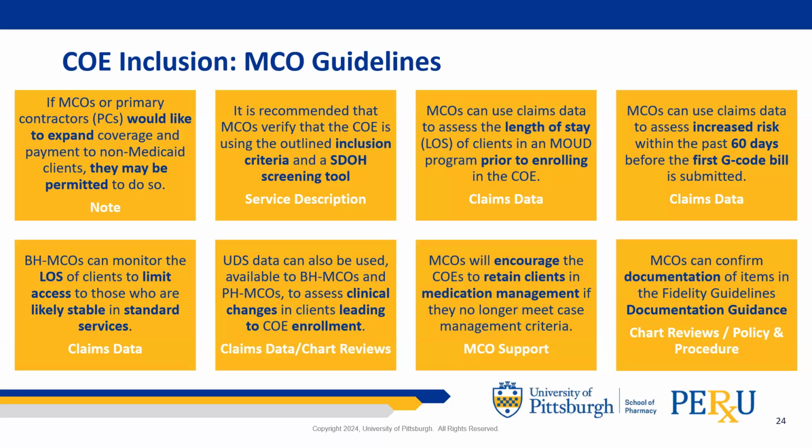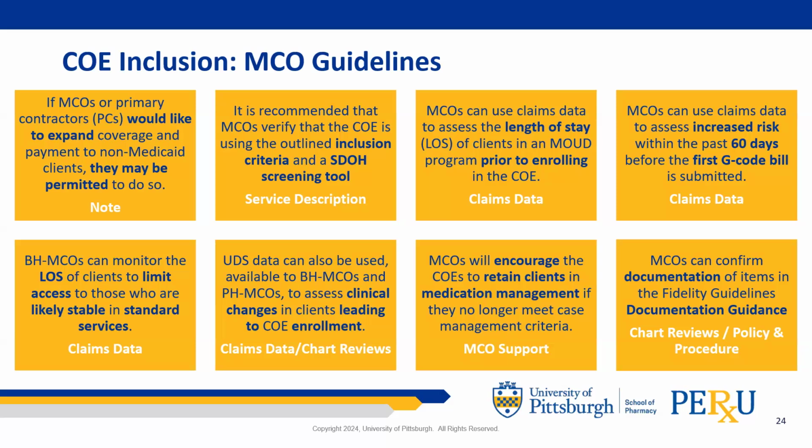MCOs can also use claims data for assessing increased risk of clients who were enrolled after 30 days in an MOUD program. Claims that show increased risk include those that indicate the client was likely to experience harm because of their opioid use disorder, such as recent inpatient or residential treatment, emergency department encounters, or other crisis level of care provided to clients within the past 60 days before the first G-code was billed.